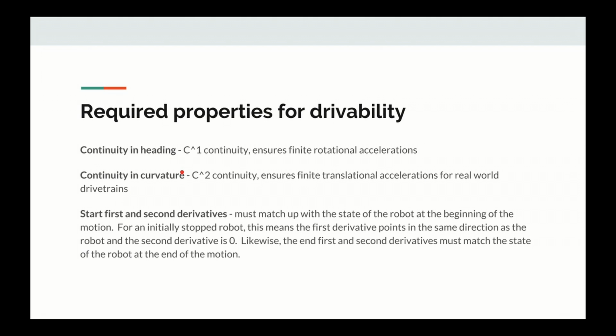For drivability, there are a couple of required properties. First of all, there has to be continuity in heading, which ensures that there are finite rotational accelerations throughout the path. This is C1 continuity. Secondly, there has to be continuity in curvature, which ensures finite translational accelerations for real-world drivetrains, and this implies C2 continuity. Finally, the start, first, and second derivatives have to be controlled because they have to match up with the state of the robot at the beginning and the end of the motion. If your robot is stopped at the beginning, this implies that the first derivative points in the same direction as the robot, and the second derivative is 0.